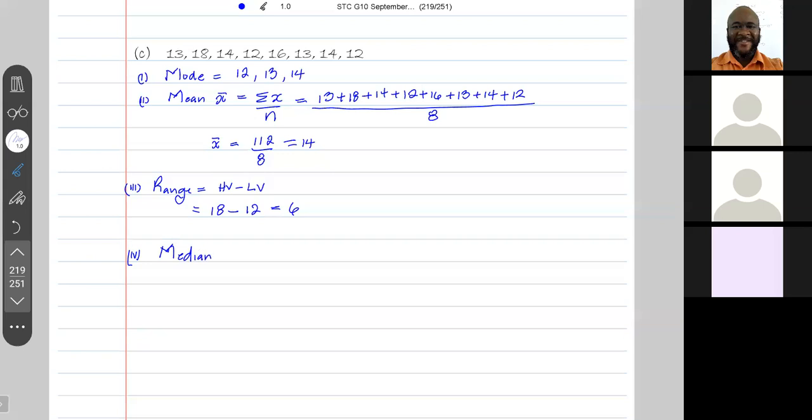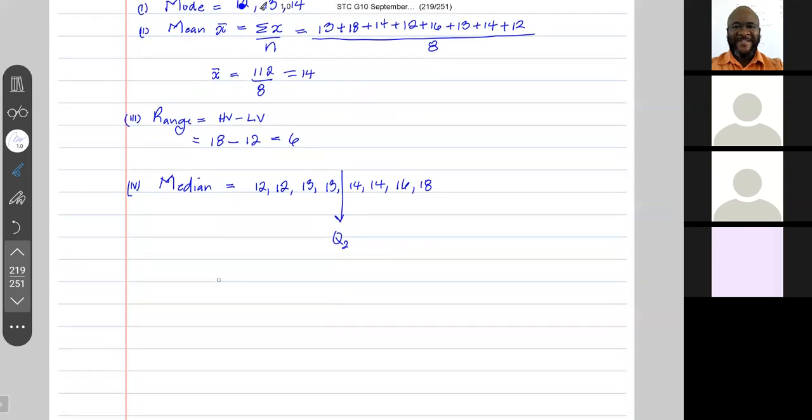Now the median is the middle value when the values are arranged in ascending order. We have 12, 12, 13, 13, 14, 14, 16, and 18. There's an even number of values, so the median is the average of the two middle values.